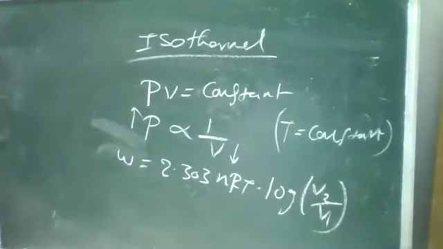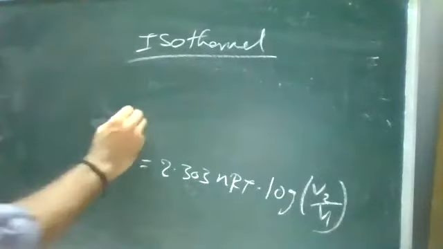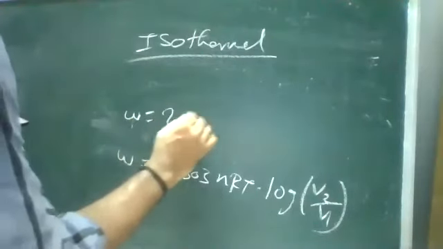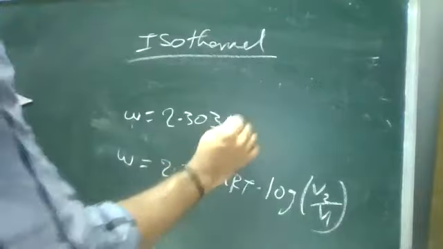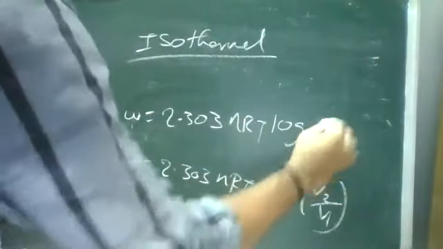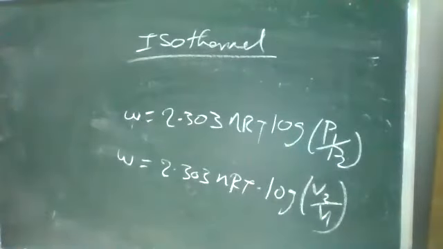There is one more relation in terms of pressure. Work is equal to 2.303 nRT log P1 by P2, because pressure and volume are inversely proportional. So we can consider it like this: V2 by V1, and P1 by P2.